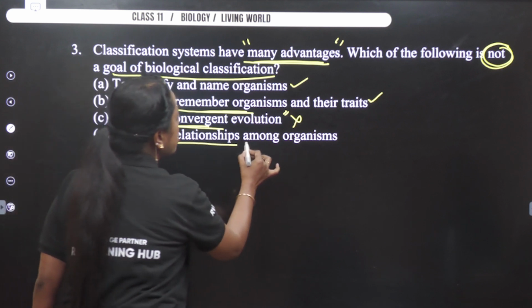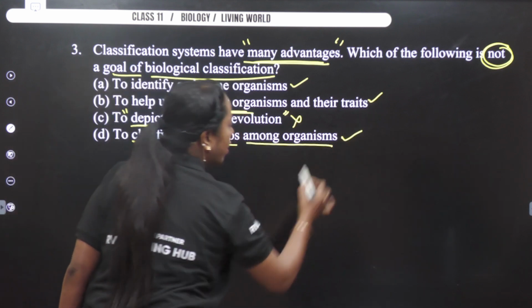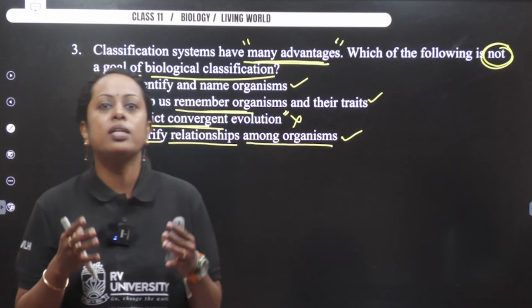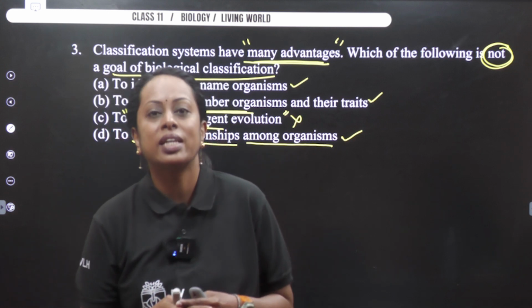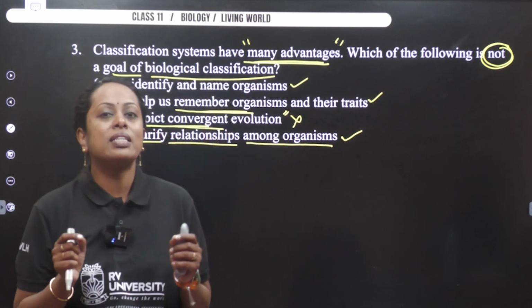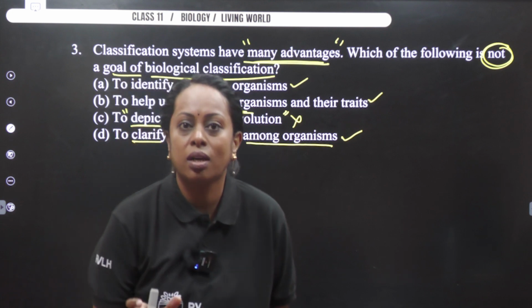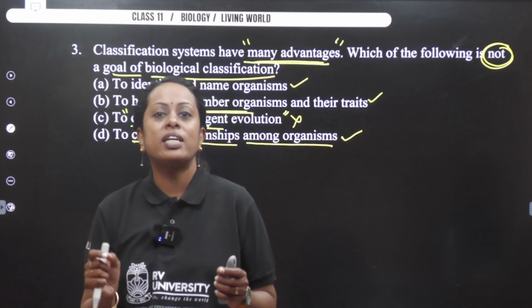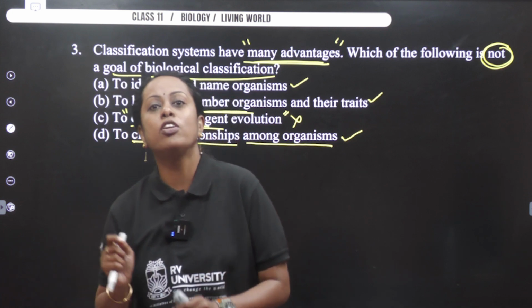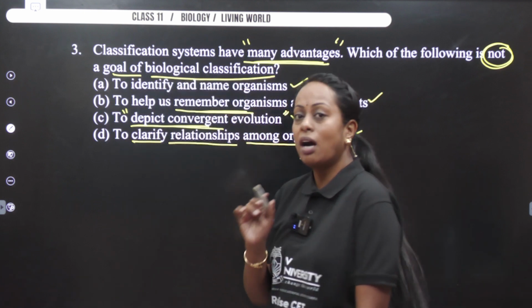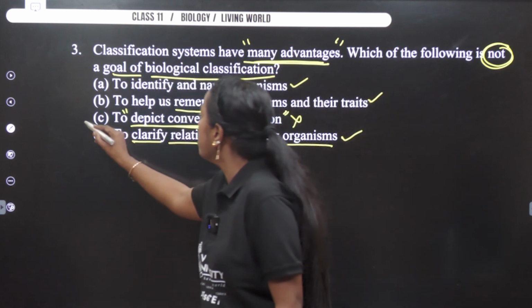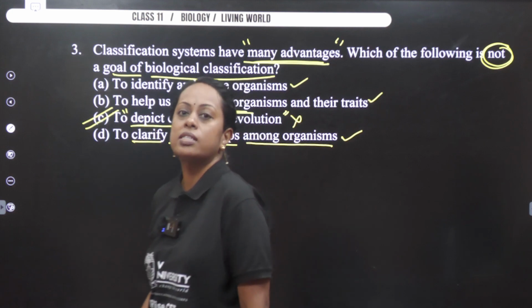Clarify relationship among organisms. It's a correct option, which says how organisms are evolutionarily linked. When we studied systematics, we came across the term phylogenetic system of classification, evolutionary linkage. So our answer for this particular question is option C.